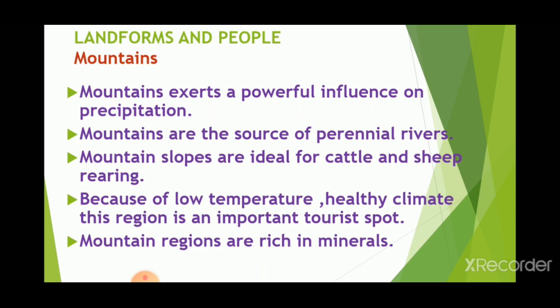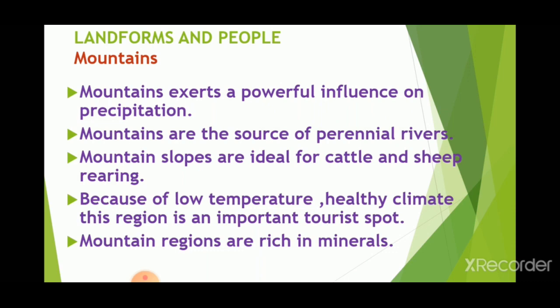Because of low temperature and healthy climate, this region is an important tourist spot. The mountain region is very important because of its beauty, and it attracts many tourists. Mountain regions are rich in minerals. These are the five important things which we can call the attractions or positives of the mountains.